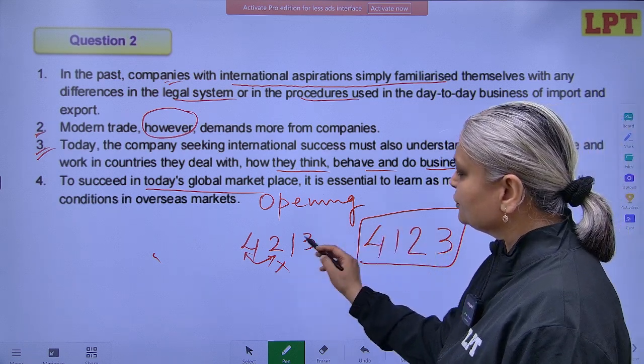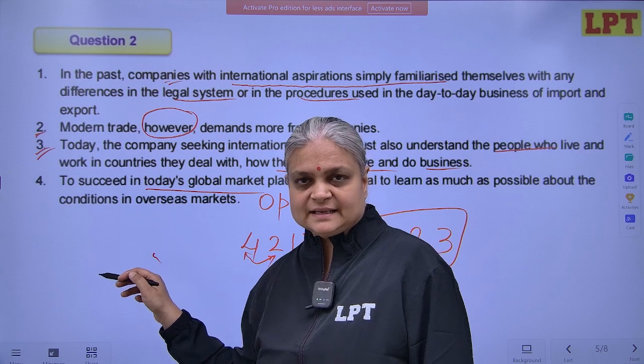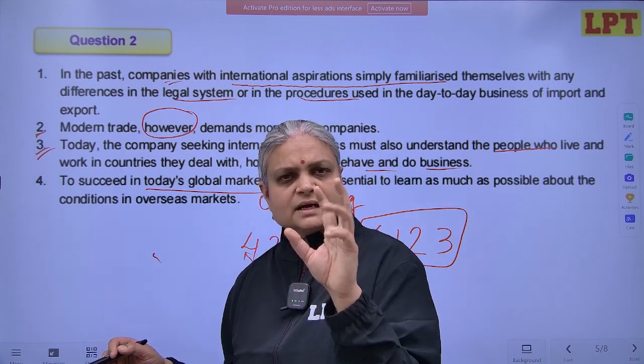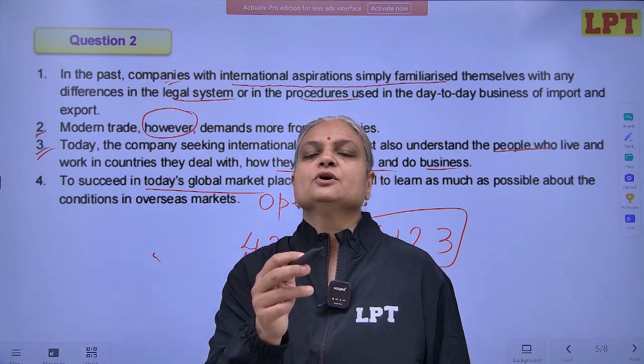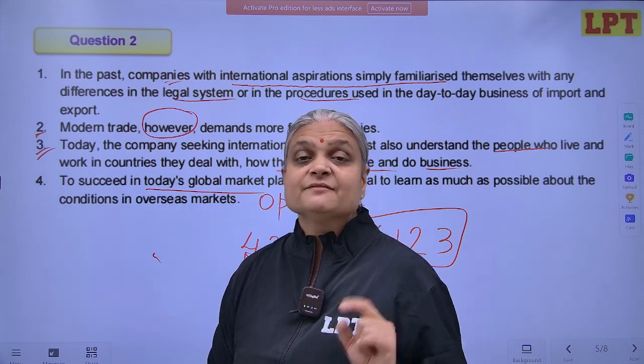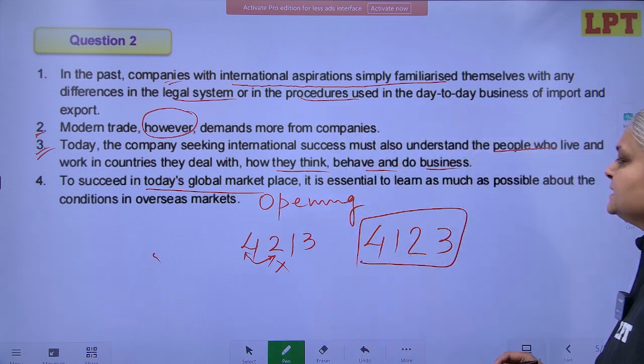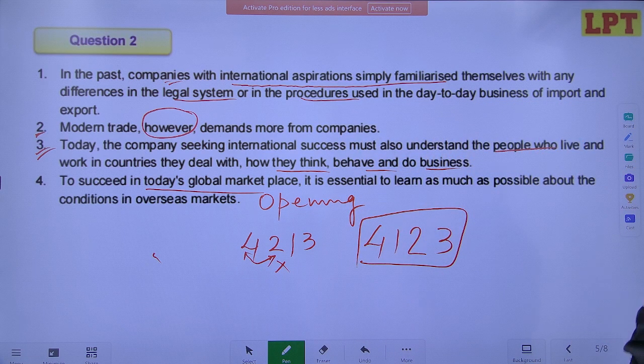So when you have such confusion in the exam, what should you do? Read it and see that the sequence in your mind, if there are 2 sequences, 3 sequences, whichever sequences are in your mind, read the paragraph according to your preferred sequence and decide for yourself whether it works or not. So let's see. Fourth says, to succeed in today's global marketplace, it is essential to learn as much as possible about conditions in overseas markets. In the past, companies with international aspirations simply familiarized themselves with any difference in legal system or in the procedures used in day-to-day business of import and export.